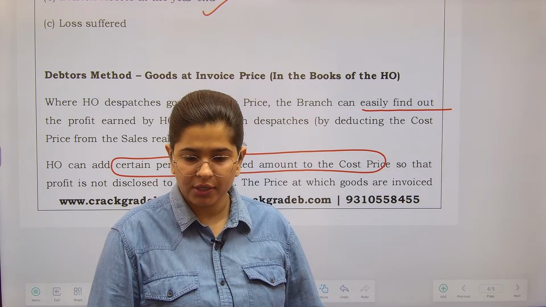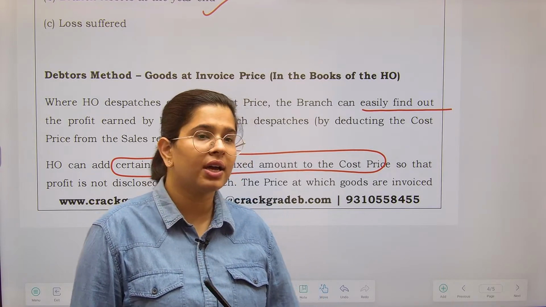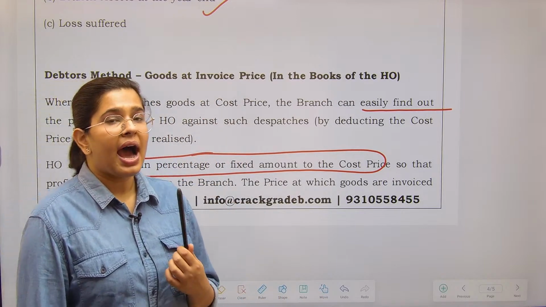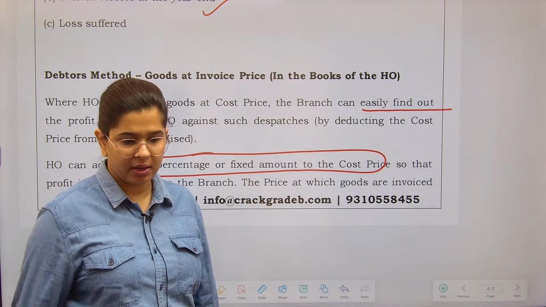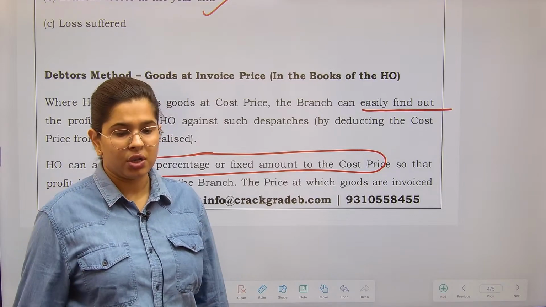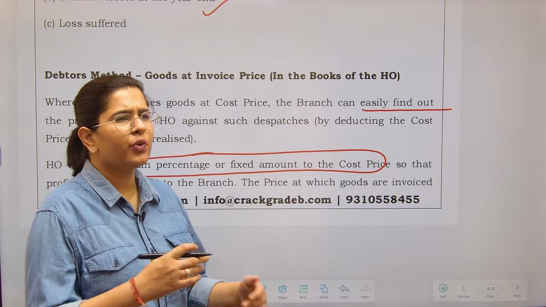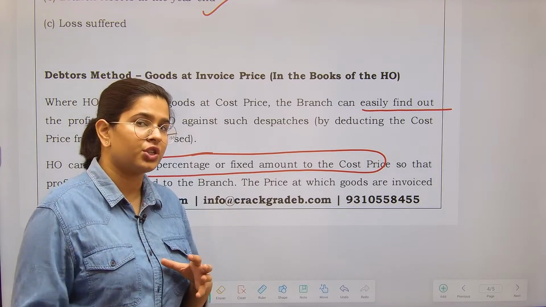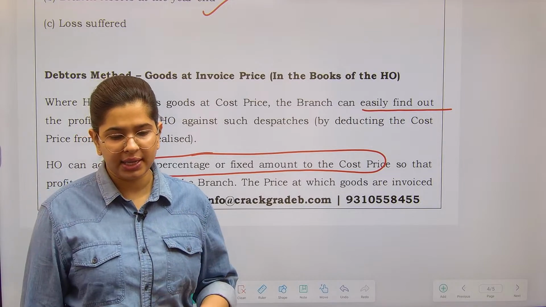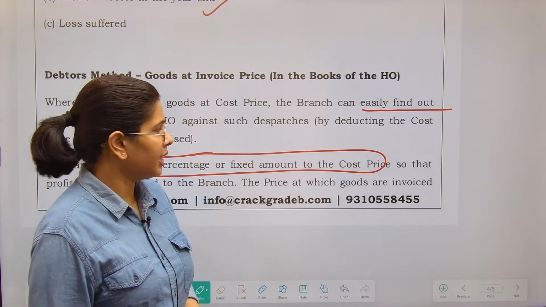But what I have done is, the 10 rupees pen I have given you at 100 rupees, by adding a certain margin. So now you will try to guess, but you will not be able to guess the real profit position. So this is the intention.